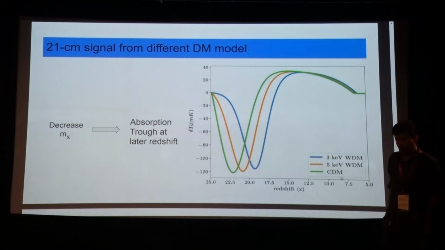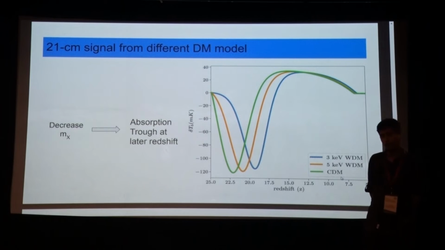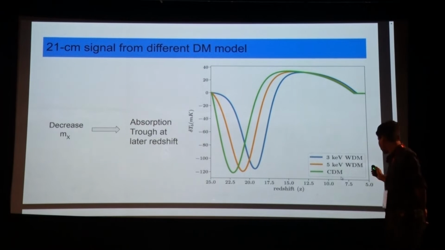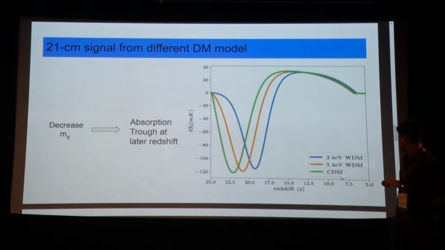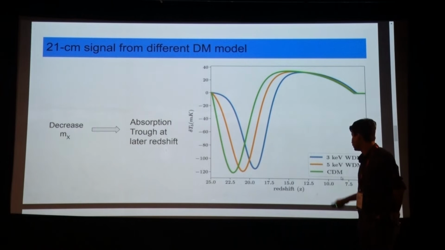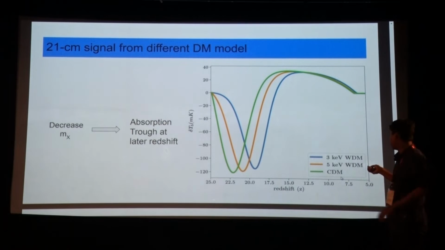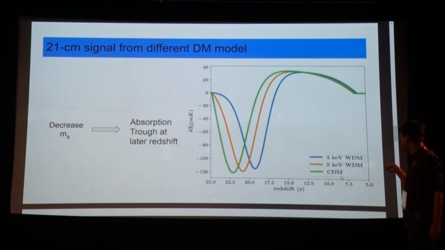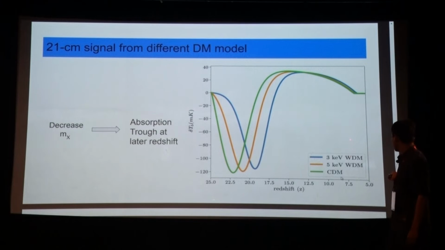Okay. Now, we will see what the 21 centimeter signal can do on top of that. So, let us first look at this figure. On the x-axis it is redshift, and on the y-axis it is the 21 centimeter brightness temperature. Okay. And it is given in millikelvin. Now, if you look at this curve, you will see that the only thing that I vary in these plots is the mass of the warm dark matter or the cold dark matter.